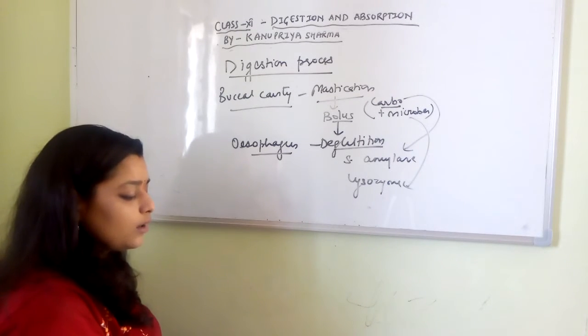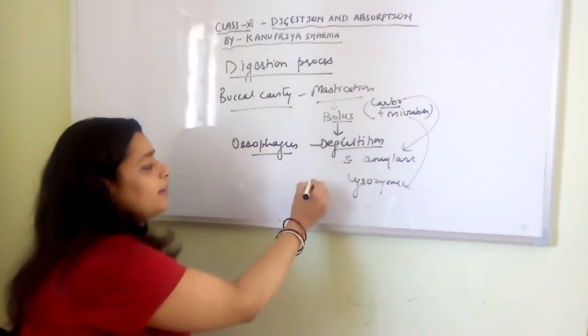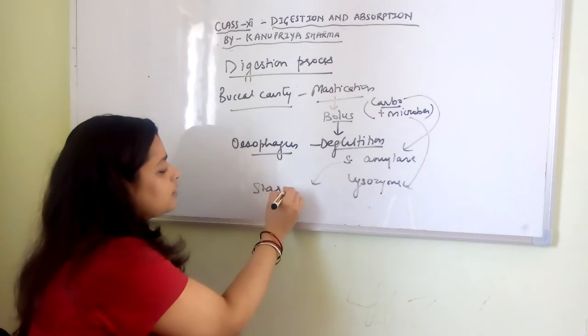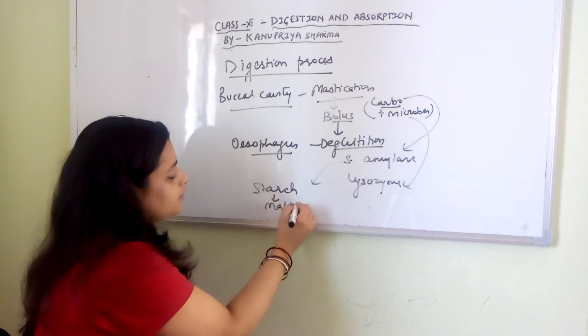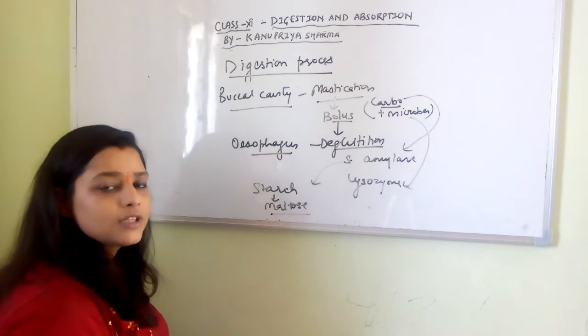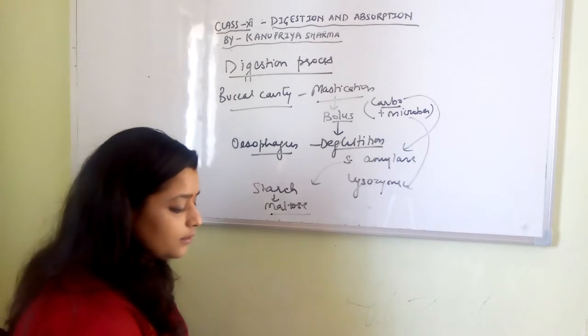So these two basically work. Salivary amylase converts starch into simple maltose form, a disaccharide, which gets further digested. Okay, then